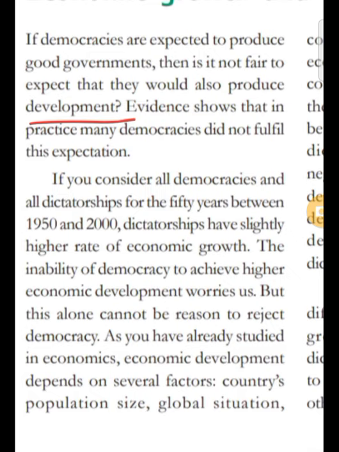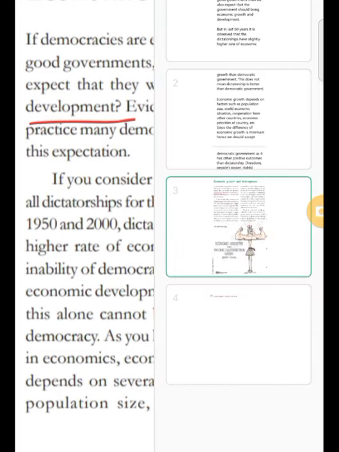Yes, why not development? When we have chosen the democratic form of government, it is good. Then why are we saying it is good if it is not able to develop the country from an economic perspective, right? So what does the evidence show us? That we will be studying here. Okay, let us get back.